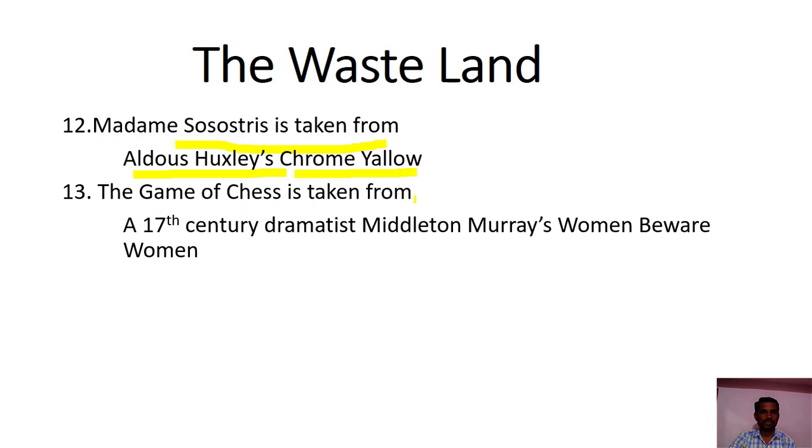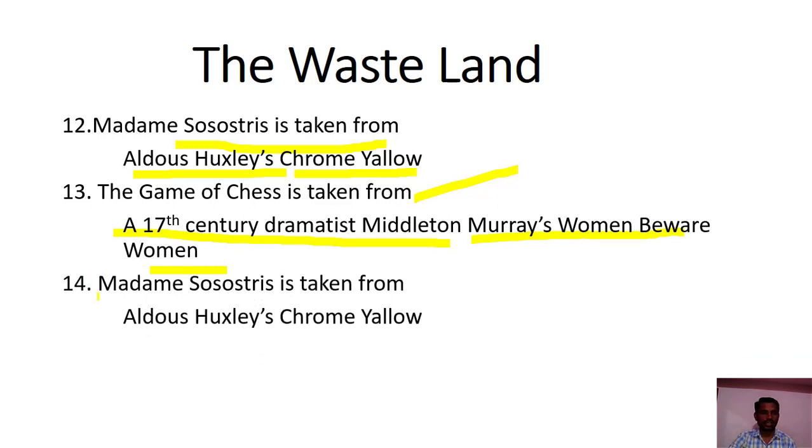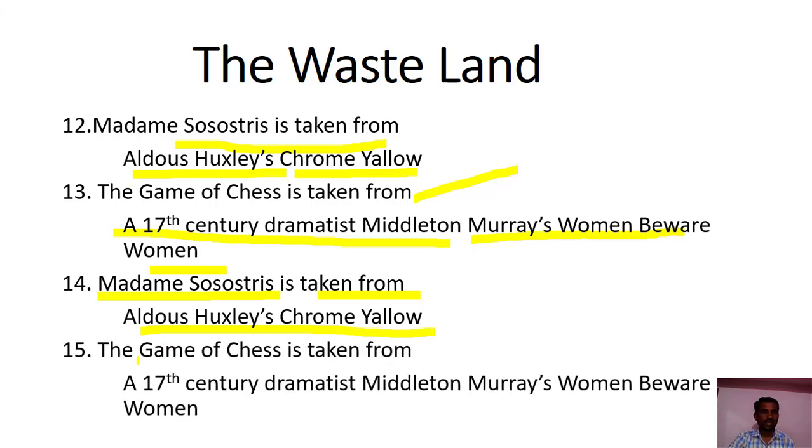The title of the second section of the Wasteland, A Game of Chess, is taken from 17th century dramatist Middleton's Women Beware Women drama.